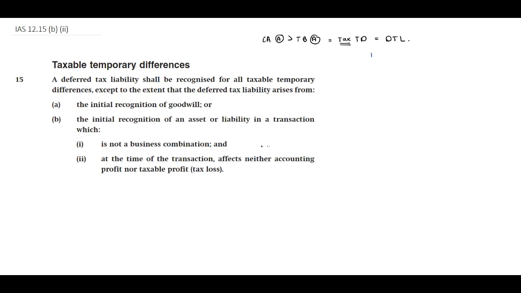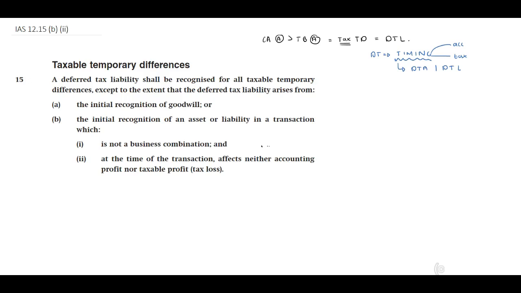A deferred tax relates to a timing difference in terms of our different rules for accounting versus tax. Therefore, deferred tax is a timing difference that will result in either a deferred tax asset to be claimed or a deferred tax liability, therefore tax to be paid.